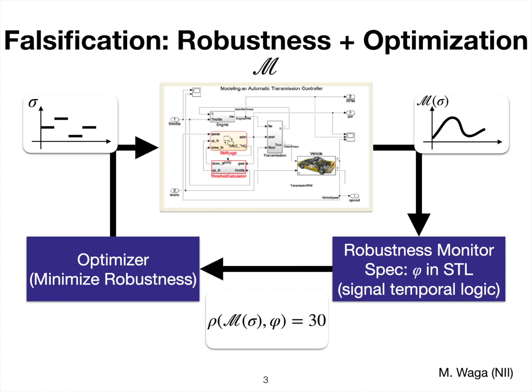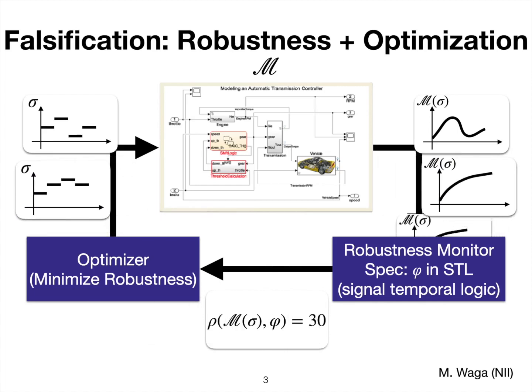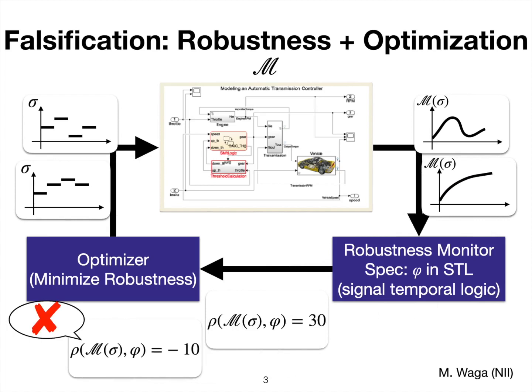For example, given this robustness 30, this optimizer may generate this second input signal, and then this is given to the system again, and then we have this output, and finally we obtain this robustness, which is minus 10. And when the robustness is less than 0, it means that the given specification is violated. So we can falsify. In other words, we can find an input which causes a violation of this system. We can generate such an input signal by using this loop of falsification, by using robustness and optimization.